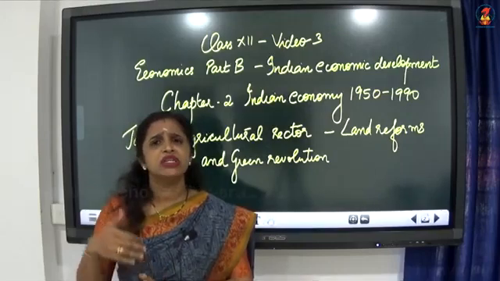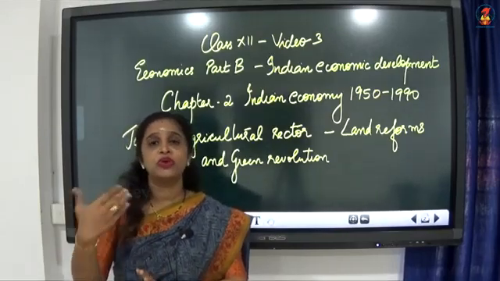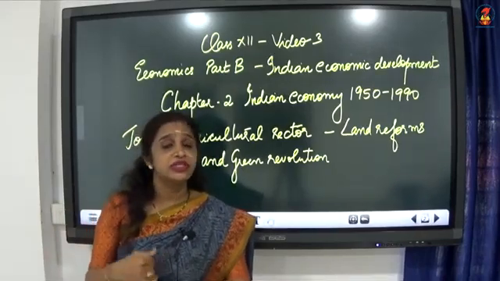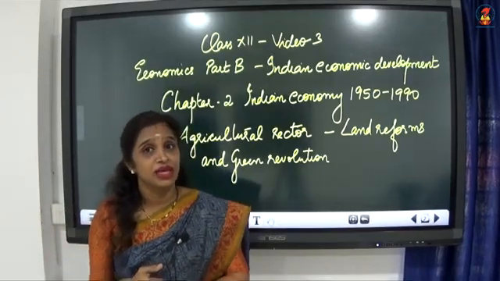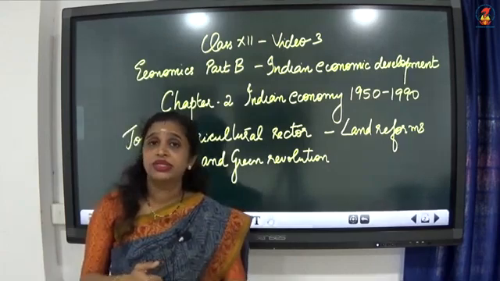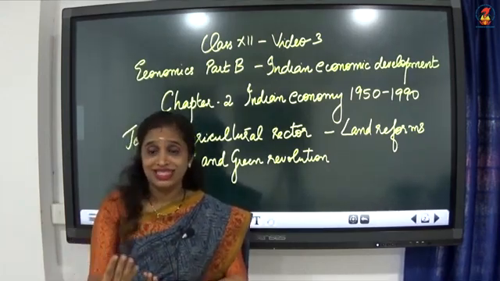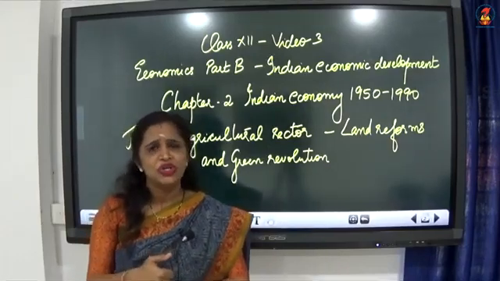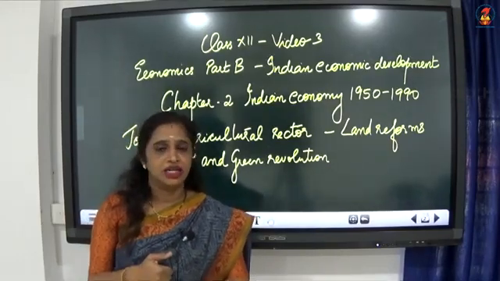Now, during the British rule, you know what the situation of the agricultural sector was. Once again, I'll recollect the points. There was the existence of the zamindari system, there was lack of technology, and productivity per unit was very low. So many problems were faced in the agricultural sector.